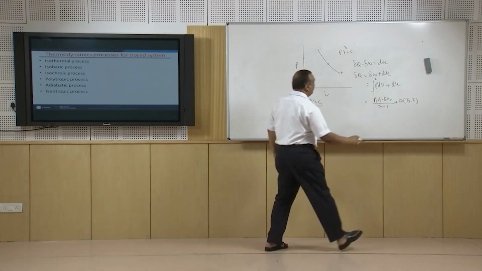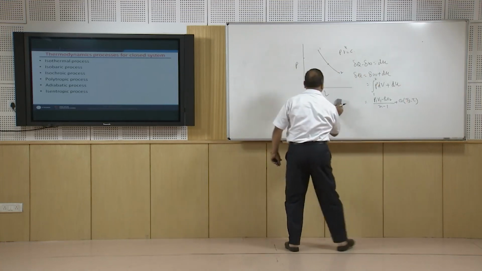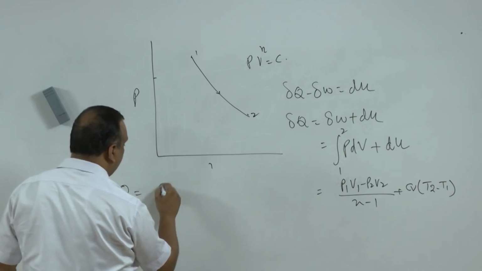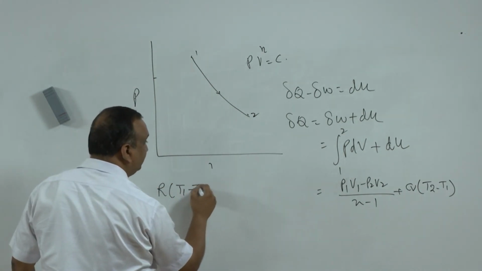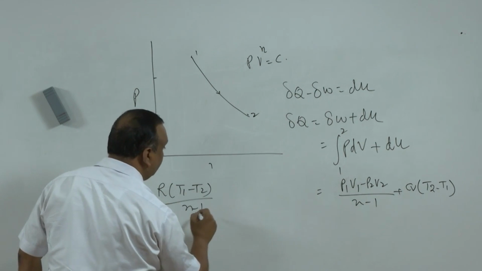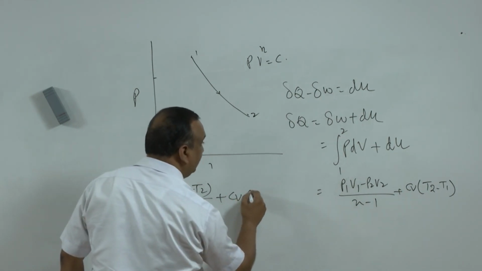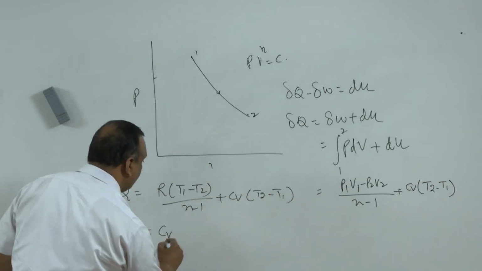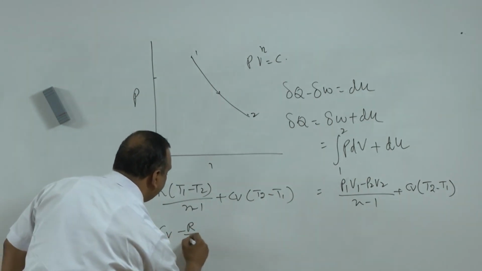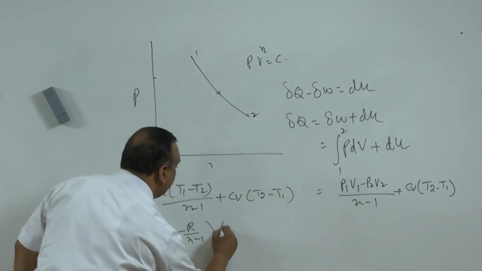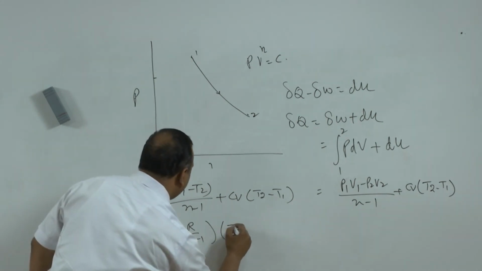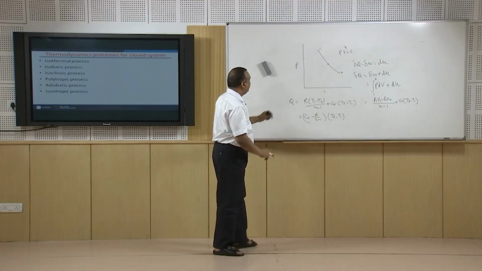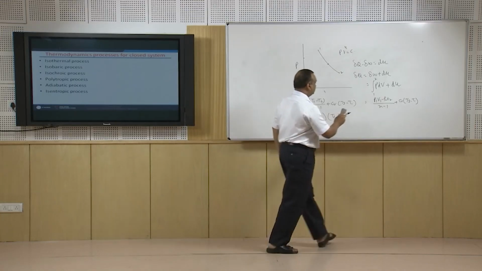Or if you write it in differential form, Q is equal to R (T1 minus T2) divided by (n minus 1) plus Cv (T2 minus T1), or we can write (Cv minus R by (n minus 1)) multiplied by (T2 minus T1). Now, this is the heat transfer in the polytropic process.